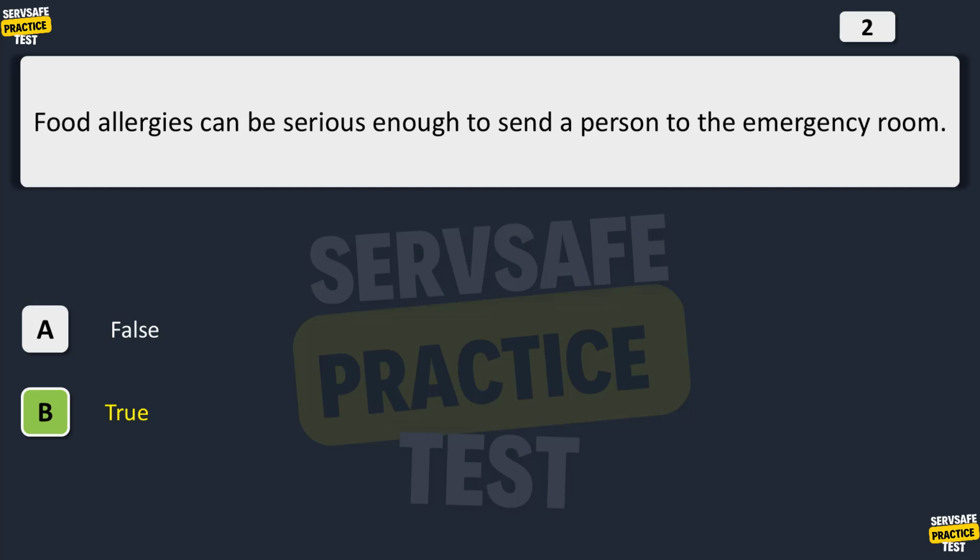The correct answer is B. True. Anaphylaxis is a potentially fatal reaction to an allergen. Food allergies can easily result in a trip to the emergency room.